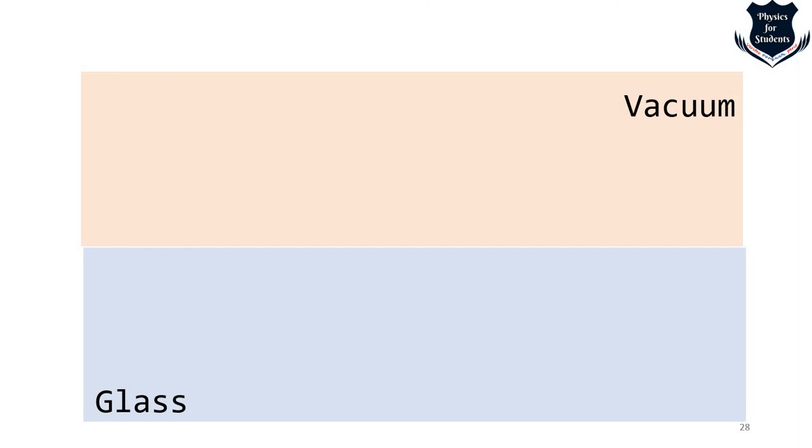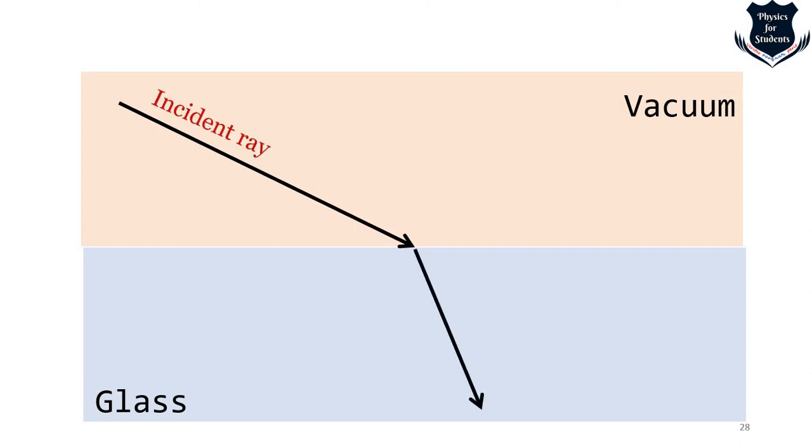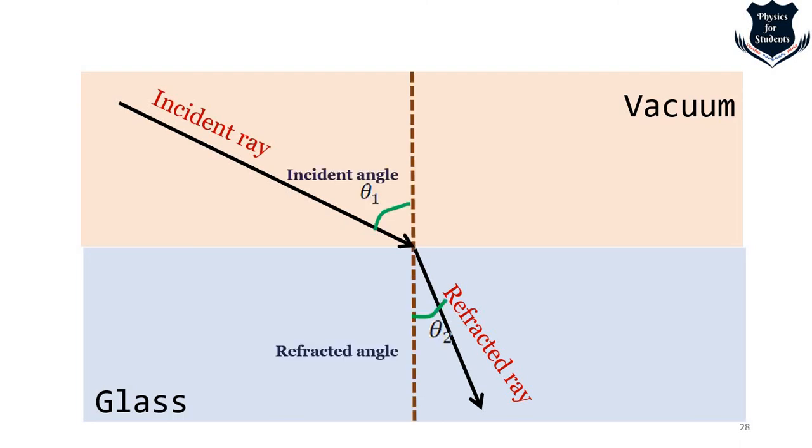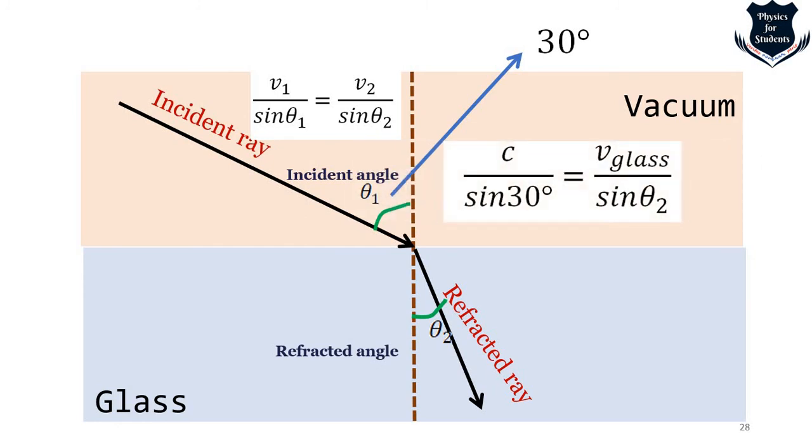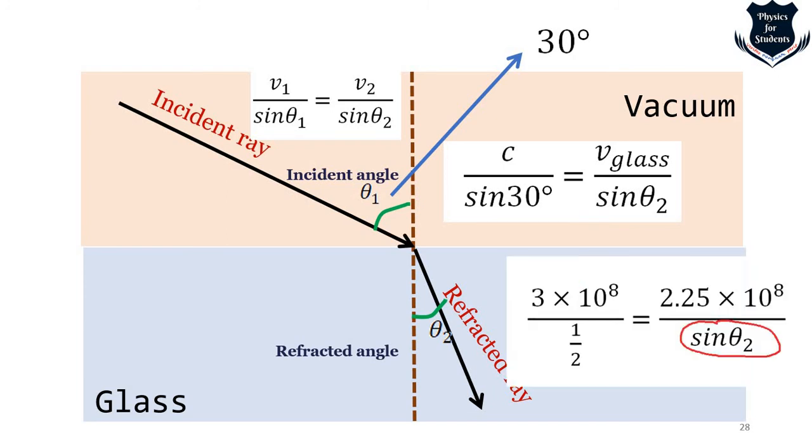Now let us see a few examples which will make things clear. From vacuum, there is an oblique line moving from the incident ray to here. For the refracted ray, we draw a normal, we get an incident angle and a refracted angle, and this angle is 30 degrees, right? So we use this formula: C over sine 30, which is the angle of incidence, sine theta 1, equals V glass over sine theta 2.